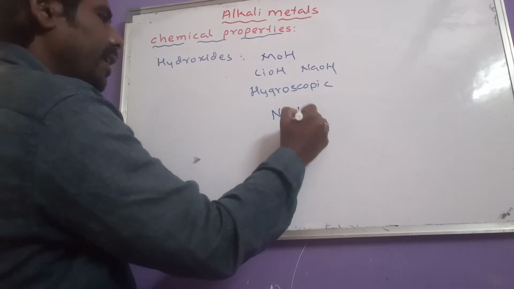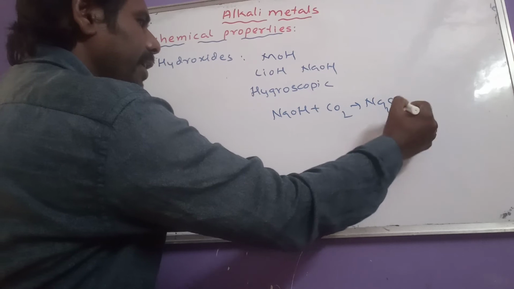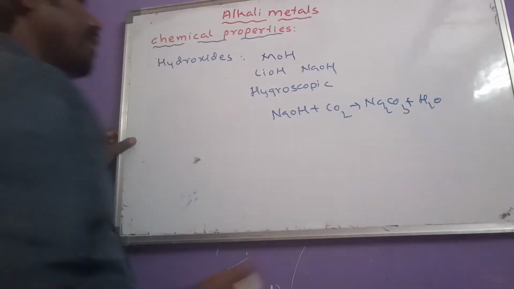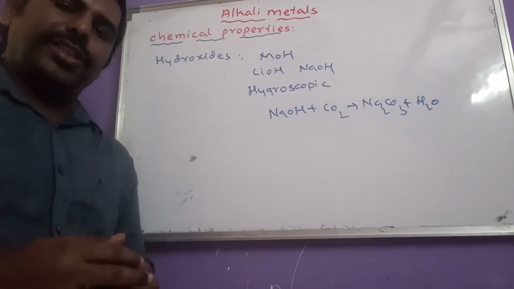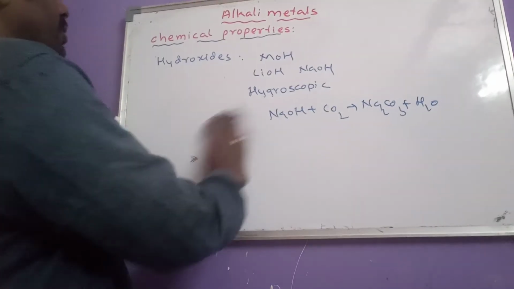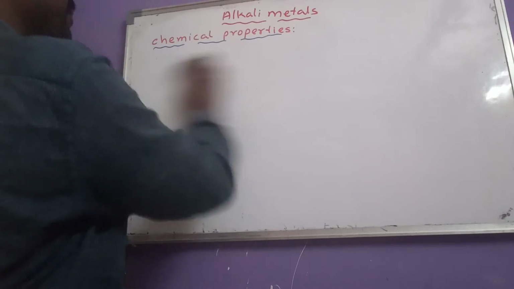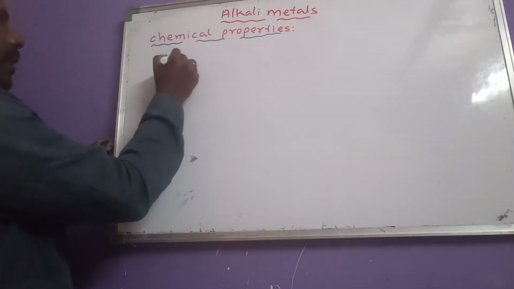Let us consider NaOH. It absorbs CO2 from atmospheric air and converts that into Na2CO3. And these have hygroscopic nature, so they absorb moisture from atmospheric air. So this is regarding hydroxides of alkali metals. Next one, halides of alkali metals.